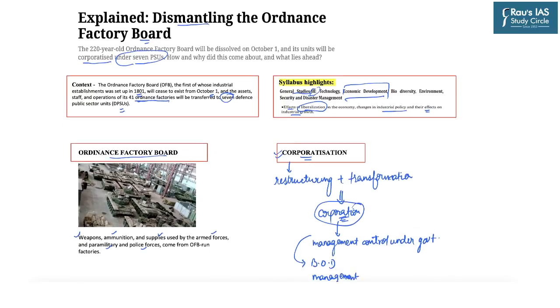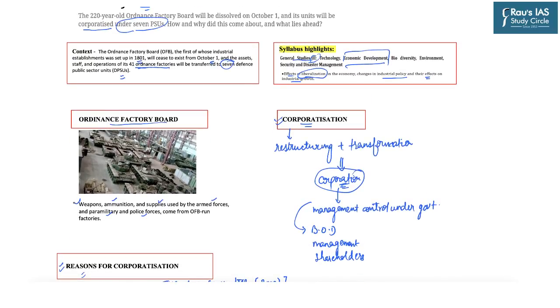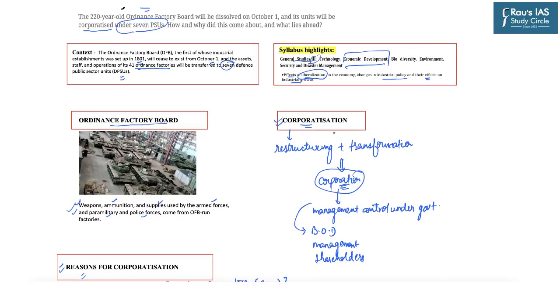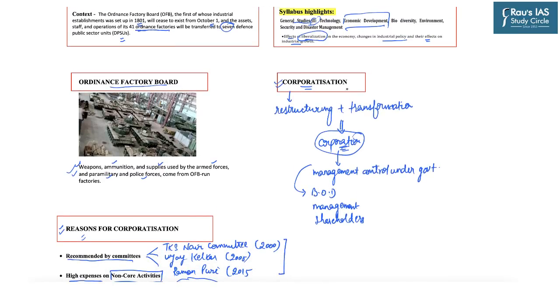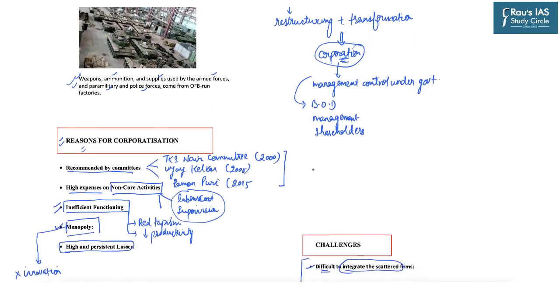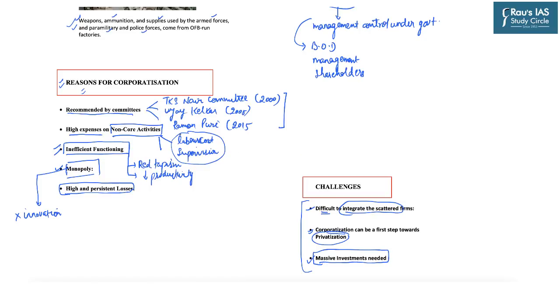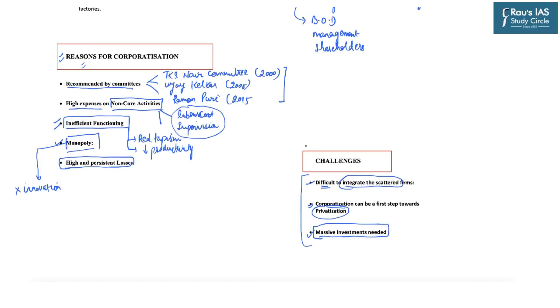So, summing up the topic, first we understood what is the basic role of the Ordnance Factory Board, and in relation we also understood what we mean by corporatization and how it is different from a pure government department. Then we analyzed the reasons why the government is corporatizing the Ordnance Factory Board, and we also analyzed the associated challenges from the different stakeholders' point of view.